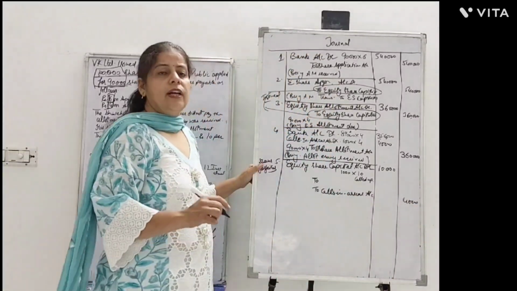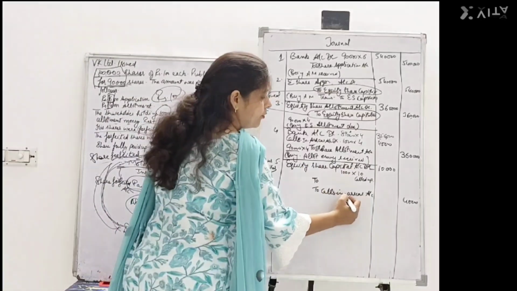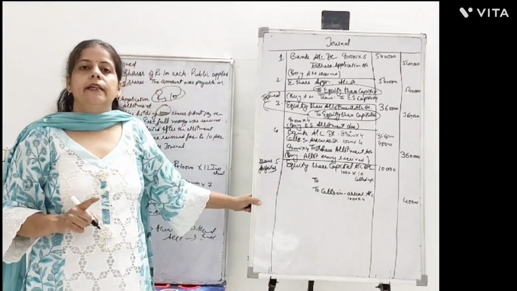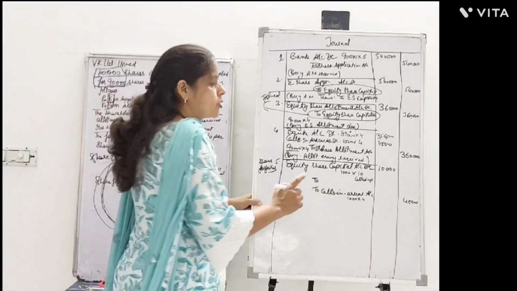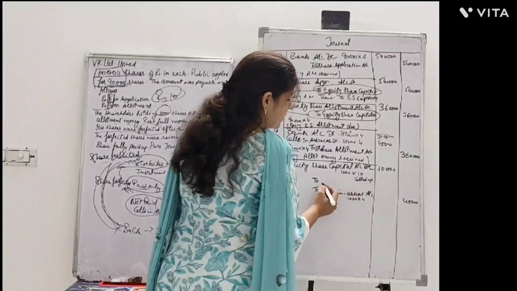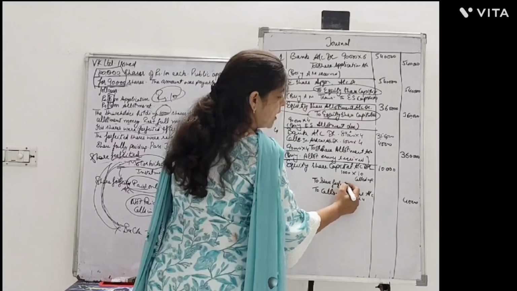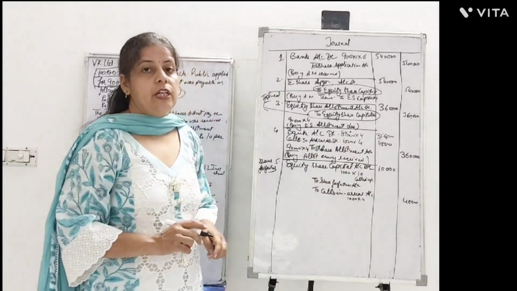So with what value are they credited now? 4,000. Out of 10 rupees, 4 rupees is credited in the calls in arrears account. The rest should go to which account? That is the shares forfeiture account. The account we have here is the share forfeiture account.